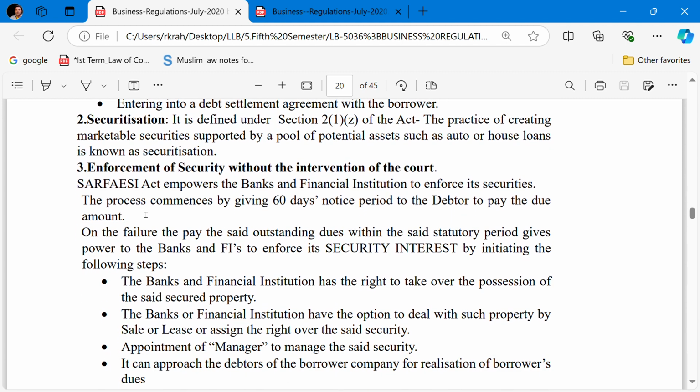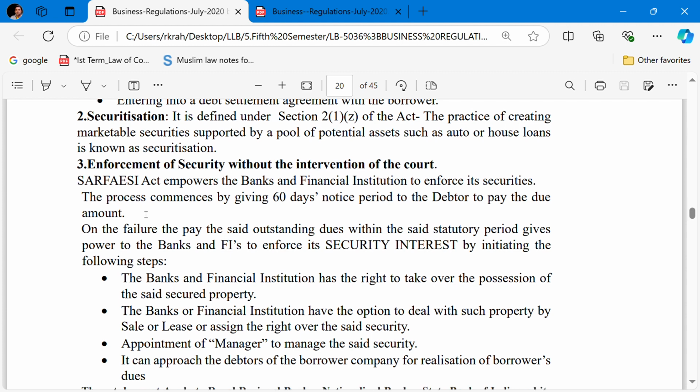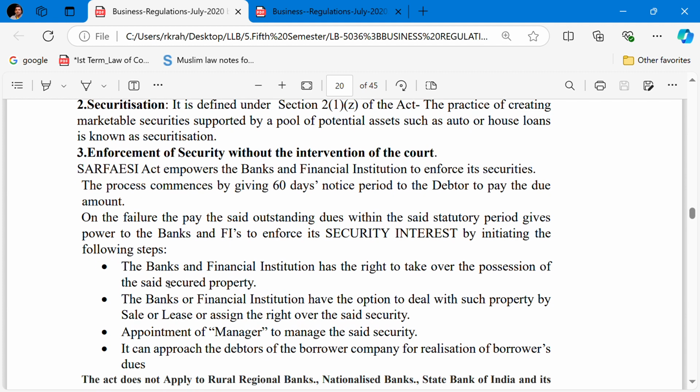So what are the steps? The bank and the financial institution have the right to take over the possession of the said secured property, the property which has been given or secured by the bank in lieu of the loan, and this secured property is of the borrower.